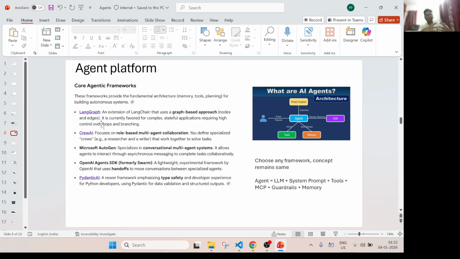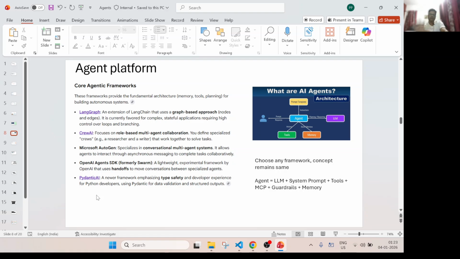Crew AI is another very popular open source framework. They have the open source framework to build agents. Microsoft has AutoGen to build the frameworks, and Pydantic AI, and many more. Even Amazon has Strands, which is very much similar to OpenAI. I will be conducting more videos around that later on. But yeah, Amazon has its own Bedrock agents, Core, those kinds of things.